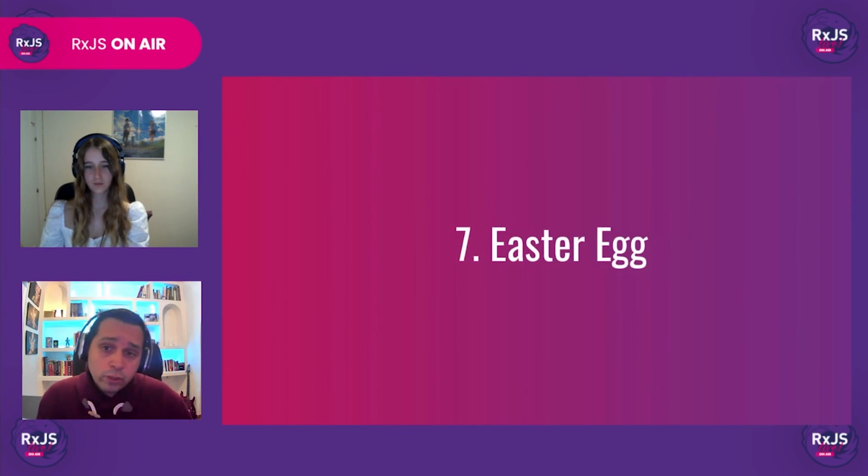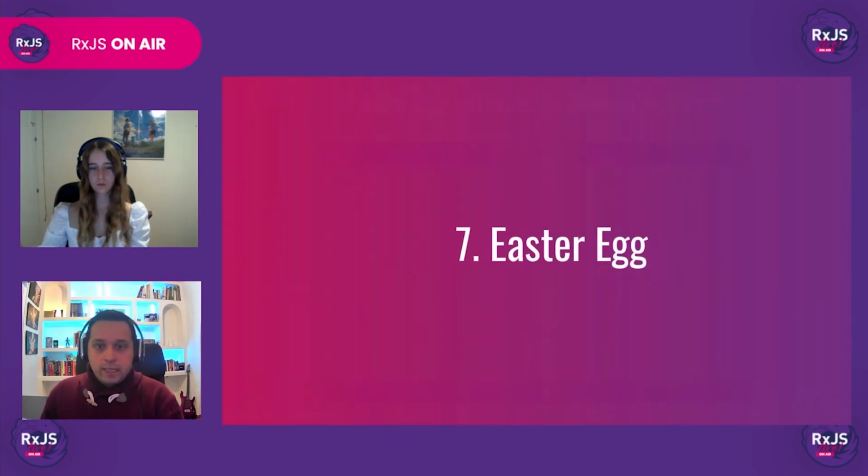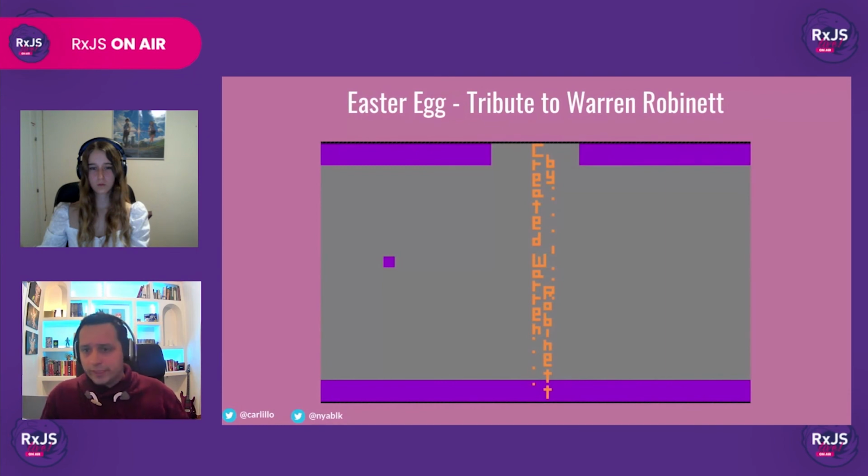Finally, we are going to talk about Easter eggs. And that means talking about Warren Robinett. For those who aren't familiar with his story, Warren Robinett is considered the first person to ever hide an Easter egg in a video game. Here we have a screenshot of the Easter egg that he hid inside the Adventure game, which was played on the Atari console. Basically, you had to find a hidden pixel and take it to a certain room, and the message created by Warren Robinett appeared on the screen.